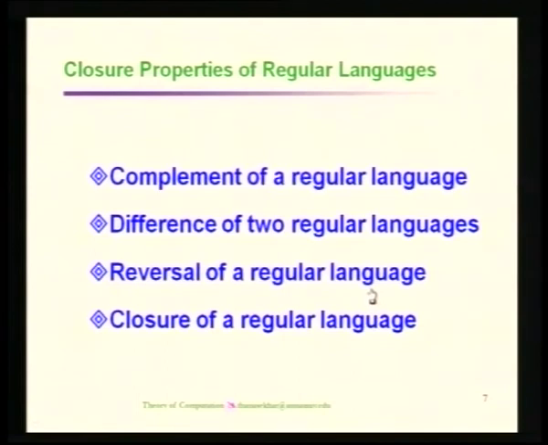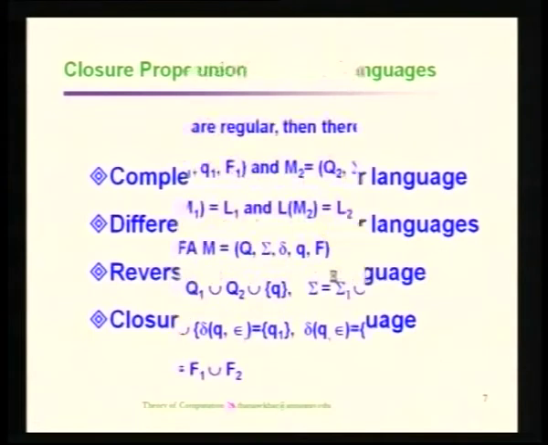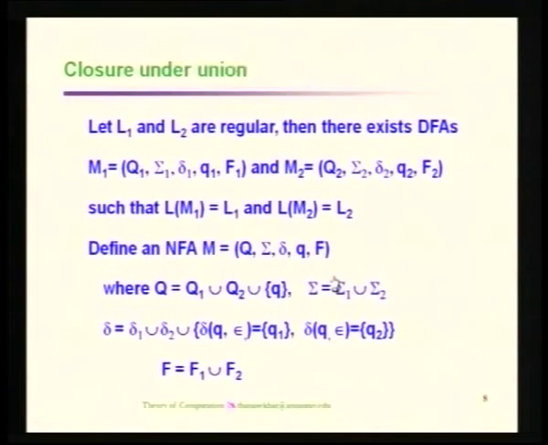Then another one is the closure. It is 0 or more number of times of a language. That is closure of a regular language. Normally, we use the asterisk operation in order to define languages with the help of the closure. It means 0 or more number of times of any given language. So, the complement, reversal, and closure are unary operations, and the others are all binary operations. Now we have to see how these properties are proved.